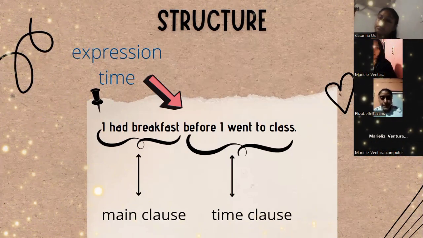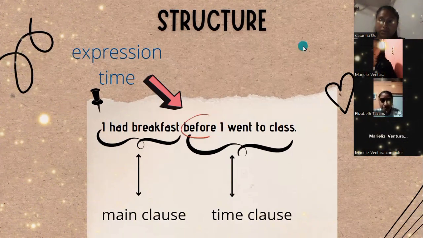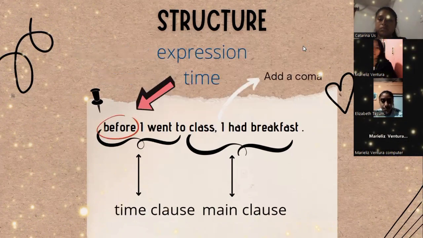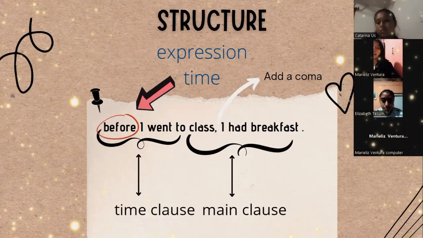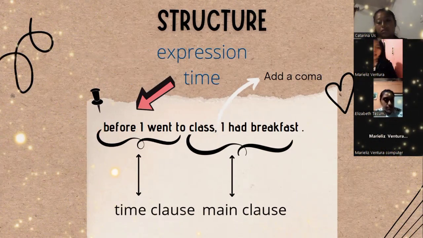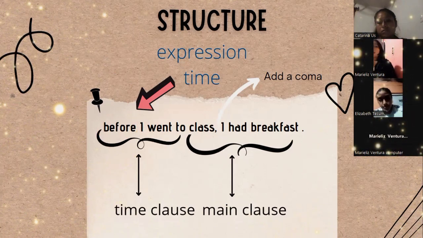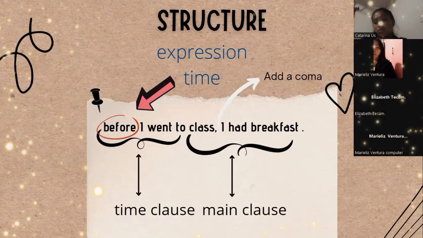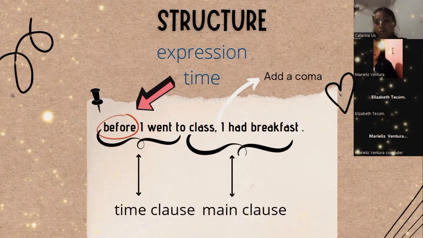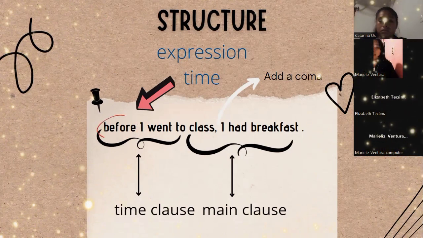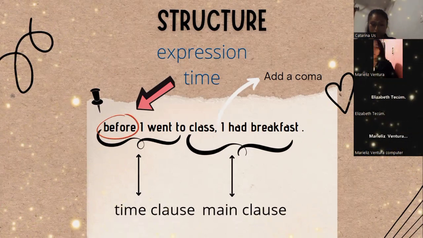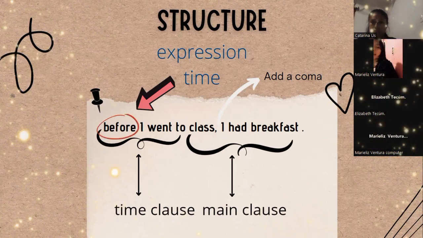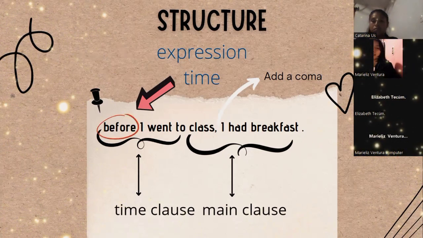So next, please. If you want, you can write before the time clause, but the time expression is going to start the sentence, and then you only join the other sentence with a comma, and that's all.